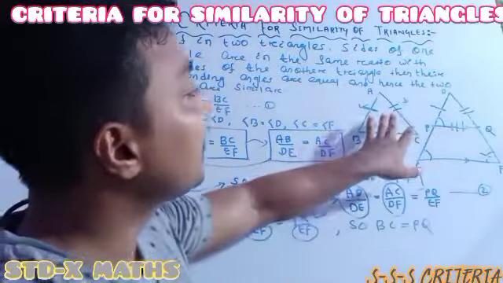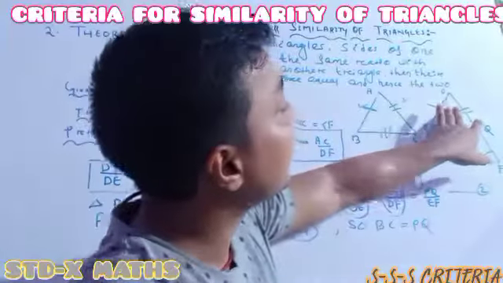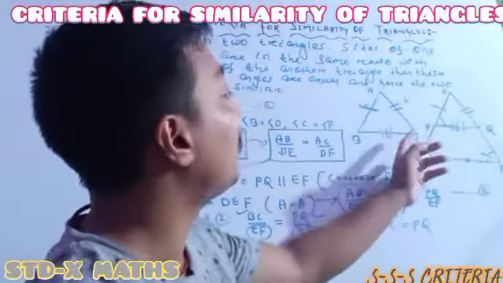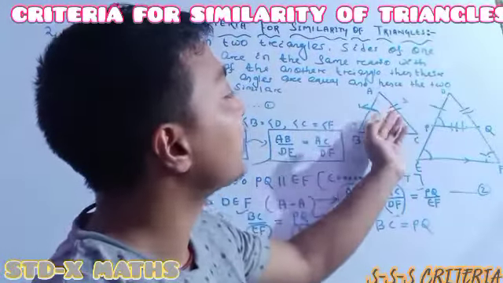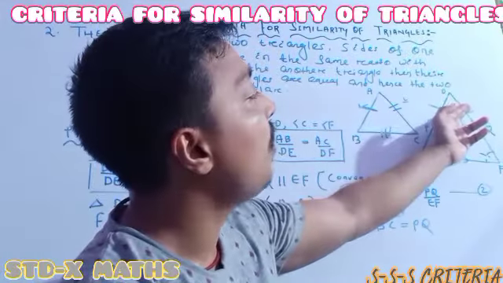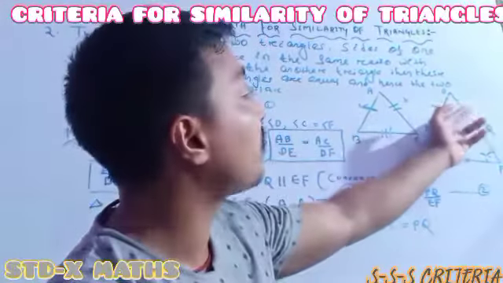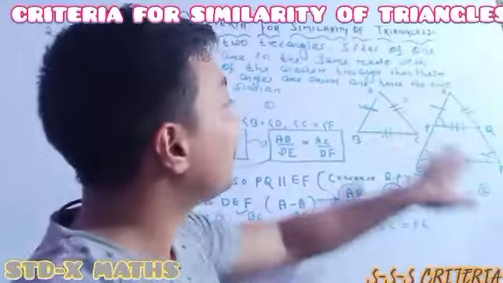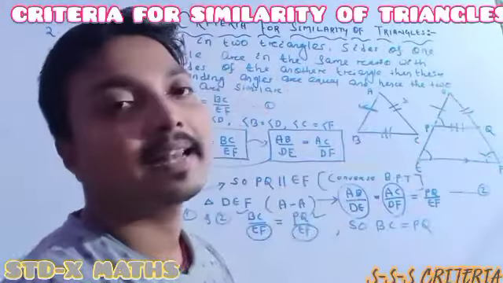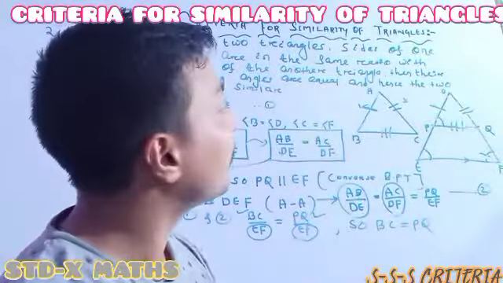It means in this little triangle and this little triangle, in both the triangles all the sides are the same. All the sides of this triangle are the same as the corresponding sides of this triangle. It means this triangle is congruent to this triangle according to SSS congruence criteria.